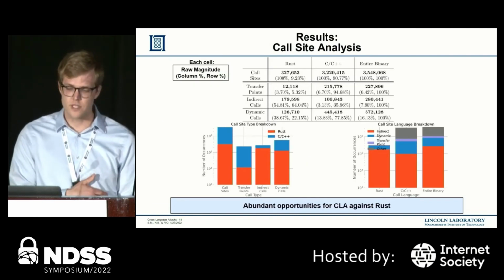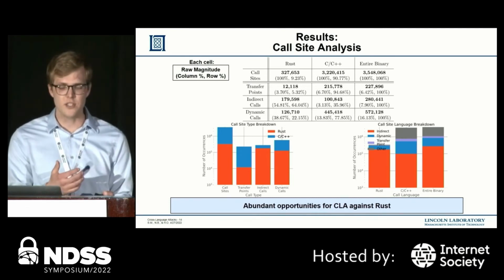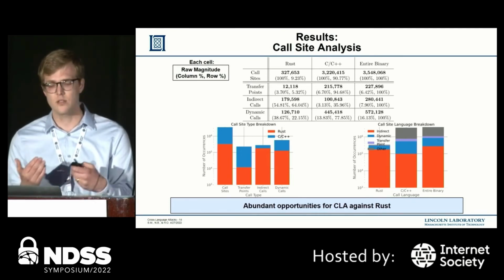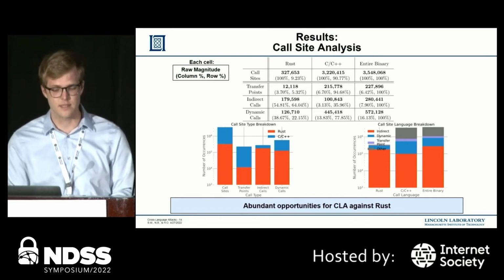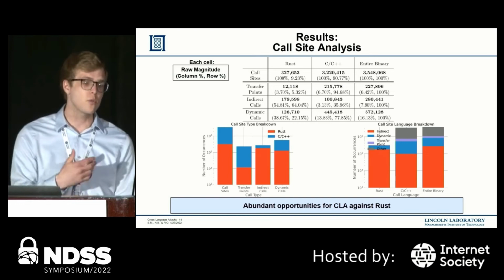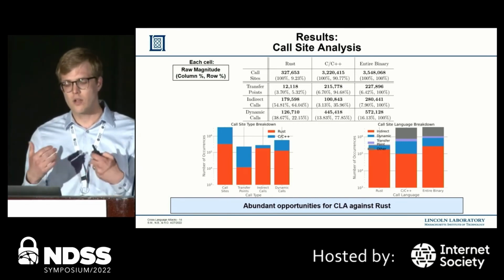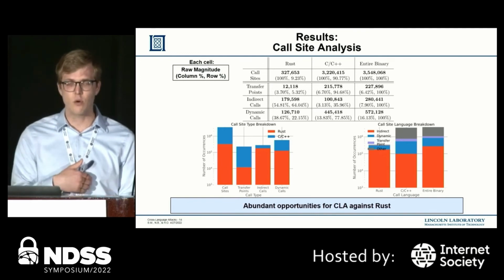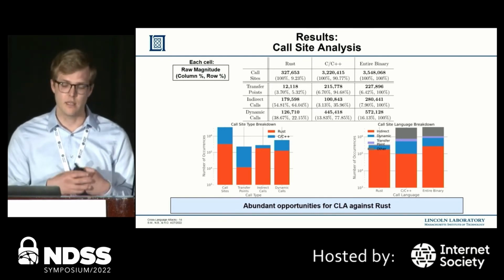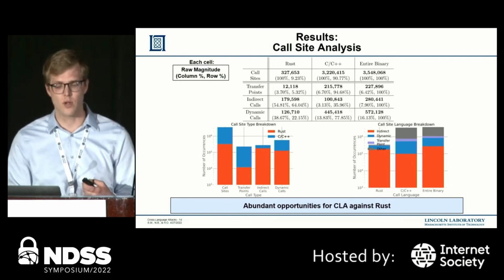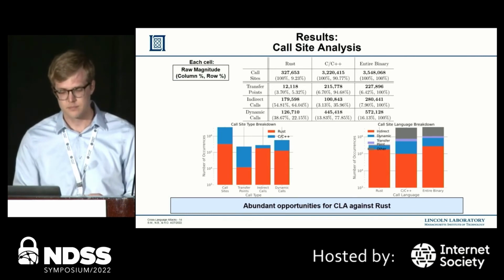To start with our call site analysis, we present the following table where each cell contains the raw magnitude that we collected, as well as the column and row percentages of its subclasses. For example, we found about 12,000 transfer points in Rust functions, and of all the call sites in Rust, just over 3% of them are these transfer points, and just over 5% of the transfer points in the entire binary come from Rust.